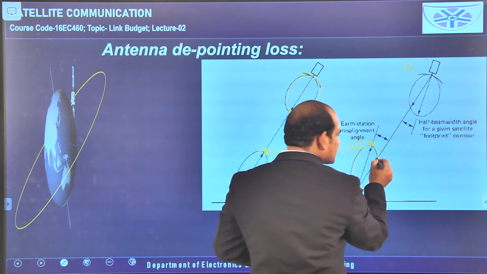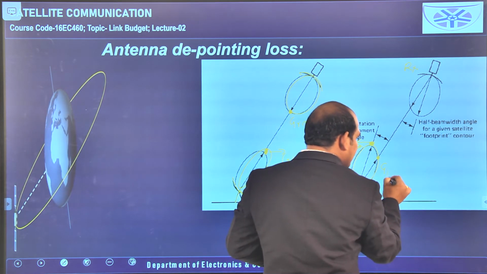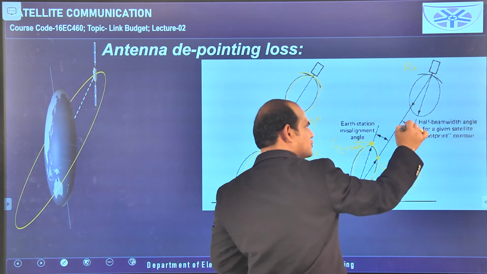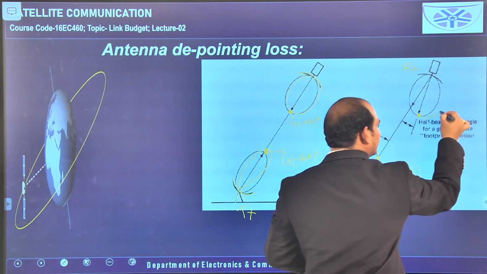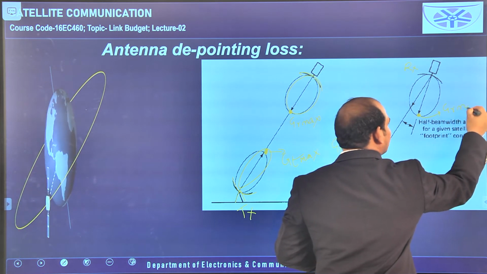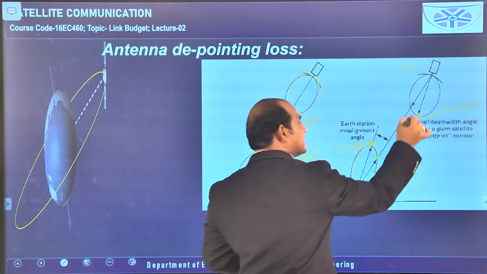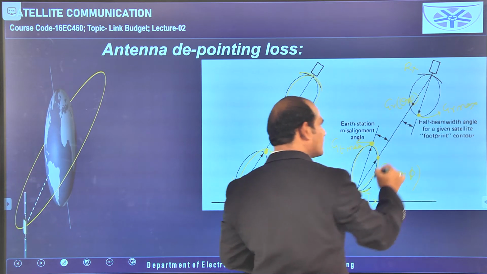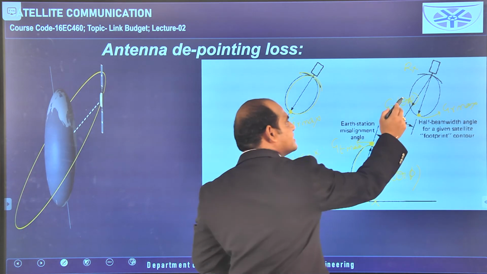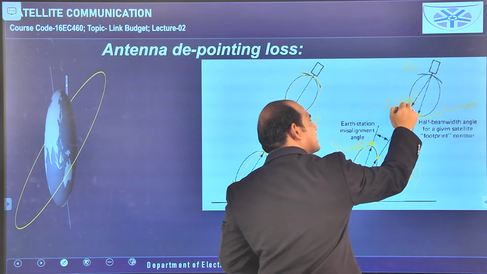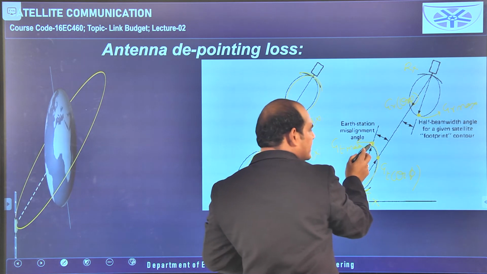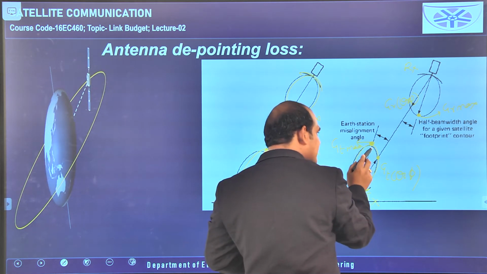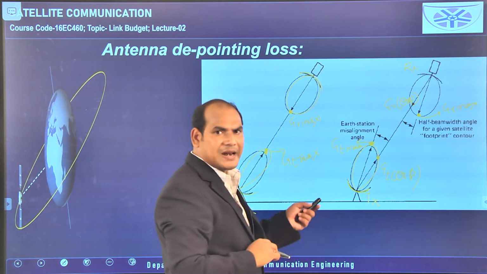So how much gain is available here, we can consider GT of theta comma phi. And here also this point is representing GR maximum, the receiving antenna having the maximum gain, but here we can call it GR of theta comma phi. Okay. So here some other gain is there, but it is not the maximum gain, this is the maximum gain. Here the maximum gain of the transmitting antenna is available, and here some other gain is there, it is compulsorily less than the maximum gain. So from the plot itself we can tell.